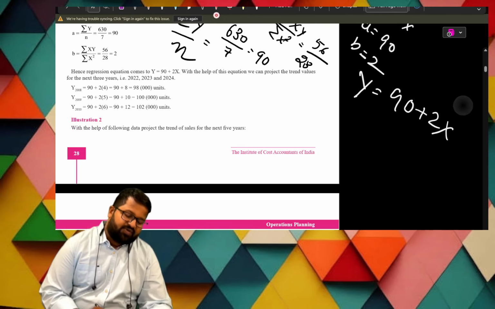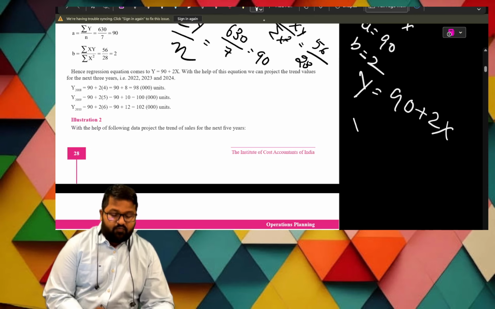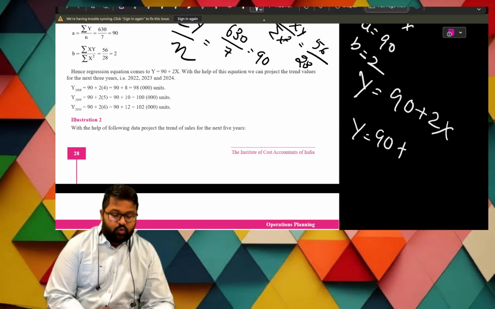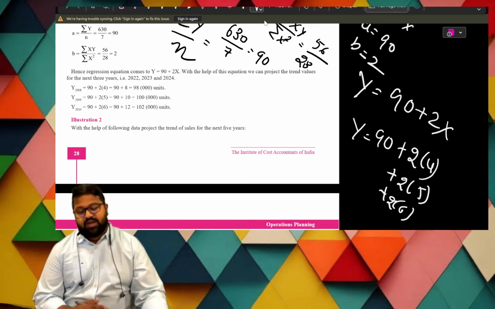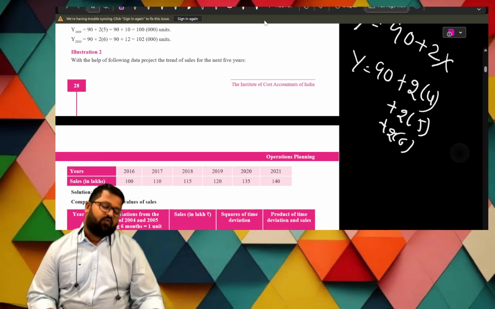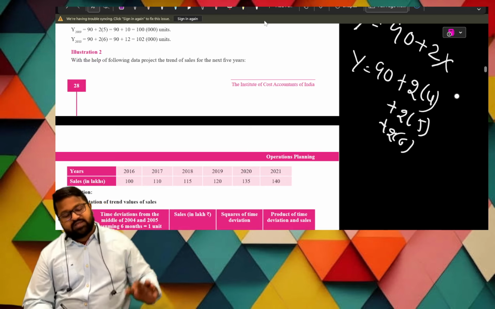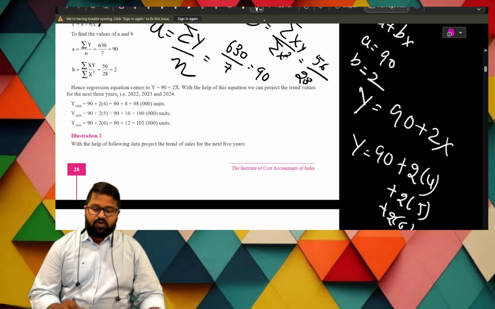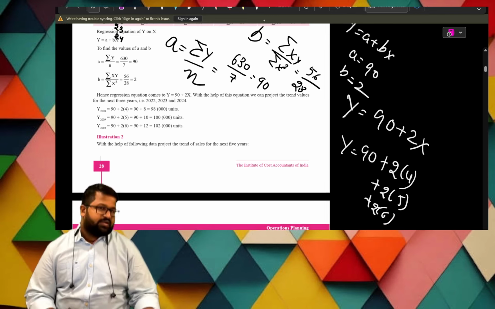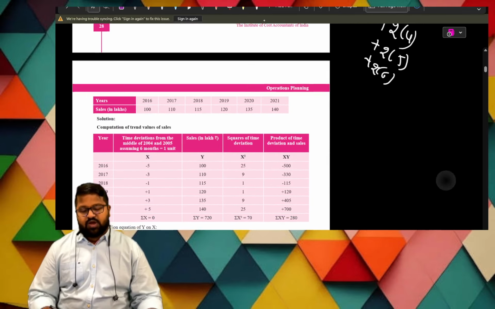If you substitute those values in the formula, Y equals 90 plus 2 into 4, next 90 plus 2 into 5, and 90 plus 2 into 6. Then you get the Y values for the 3 years, and that is the forecast of sales. It is done the same way here. The explanation given in the book is not clear, so I made a clear-cut explanation. Is it done till here? If so, you can go on to the solutions of other problems.